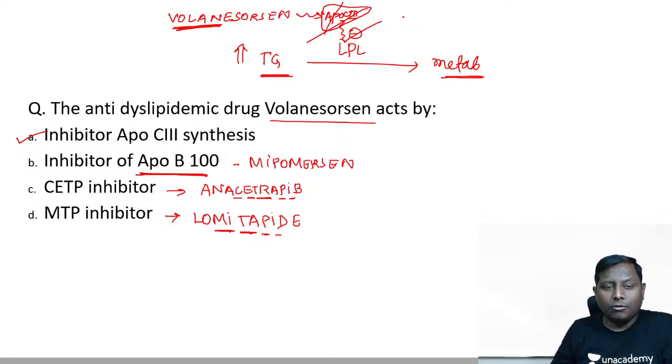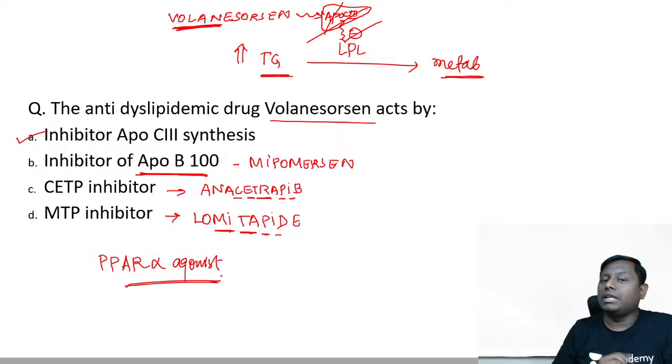I think everything is clear here. Important anti-dyslipidemic drug. Now can you tell me, since we are talking about anti-dyslipidemic drugs, which of the following is a PPAR alpha agonist? Because PPAR alpha also has something to do with lipoprotein lipase.